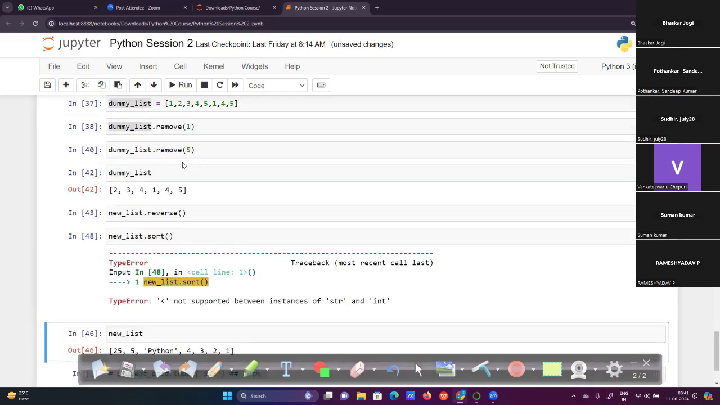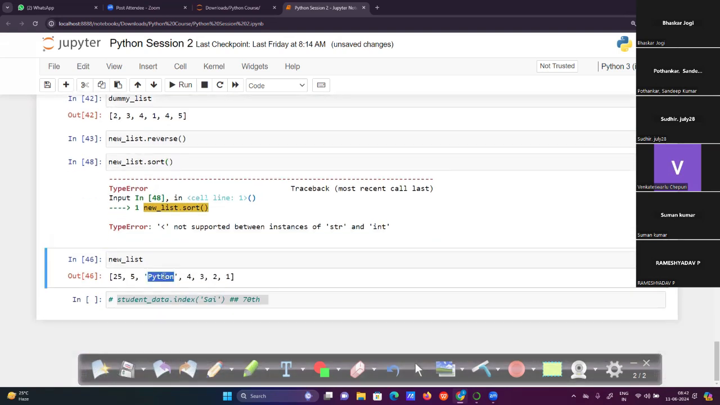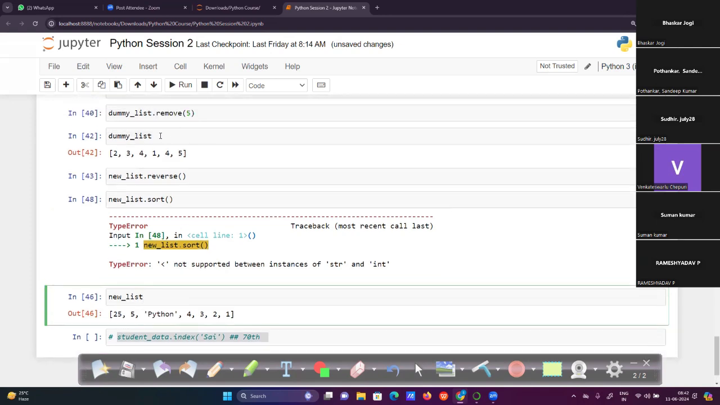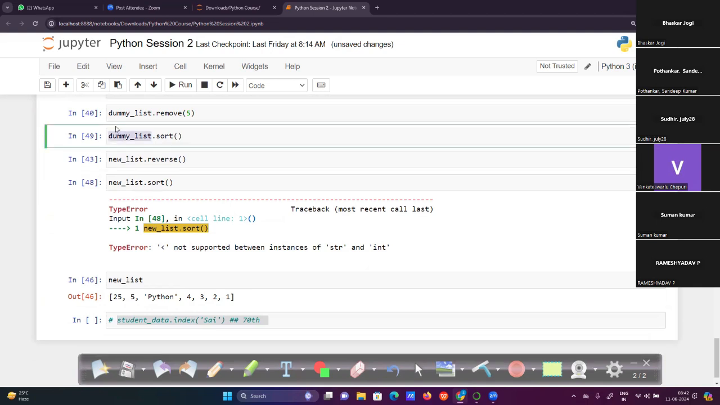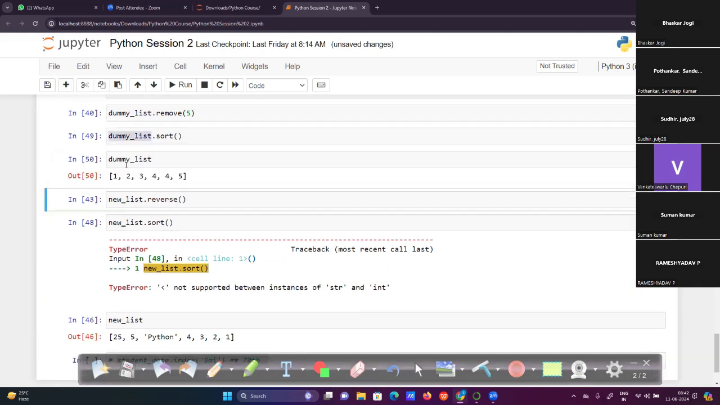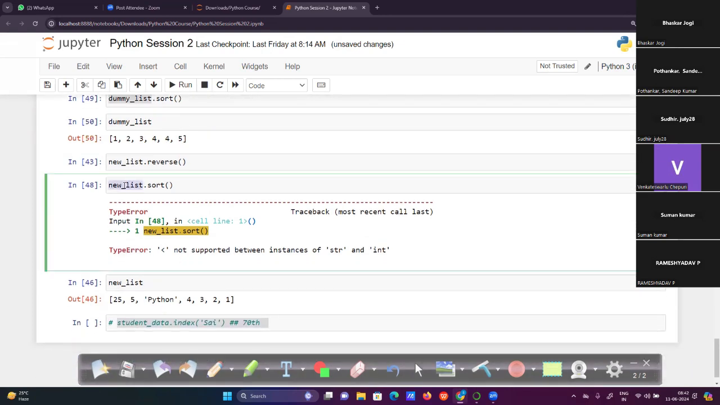Why is it not working here? Let's see. It says not supported between the string and integer, because in the list we have a Python value, a string value. We can't make ascending or descending order with string values, right? If we have values like 1, 2, 3, for example, the dummy list will work here. For example, sort 2, 3, 4, 1, 4, 5. Now if we enter it, the dummy list will work like this: 1, 2, 3, 4, 4, 5. So why is it not working for the particular new list? Because we have a string value in the list. So sort will not work here because of the string value.